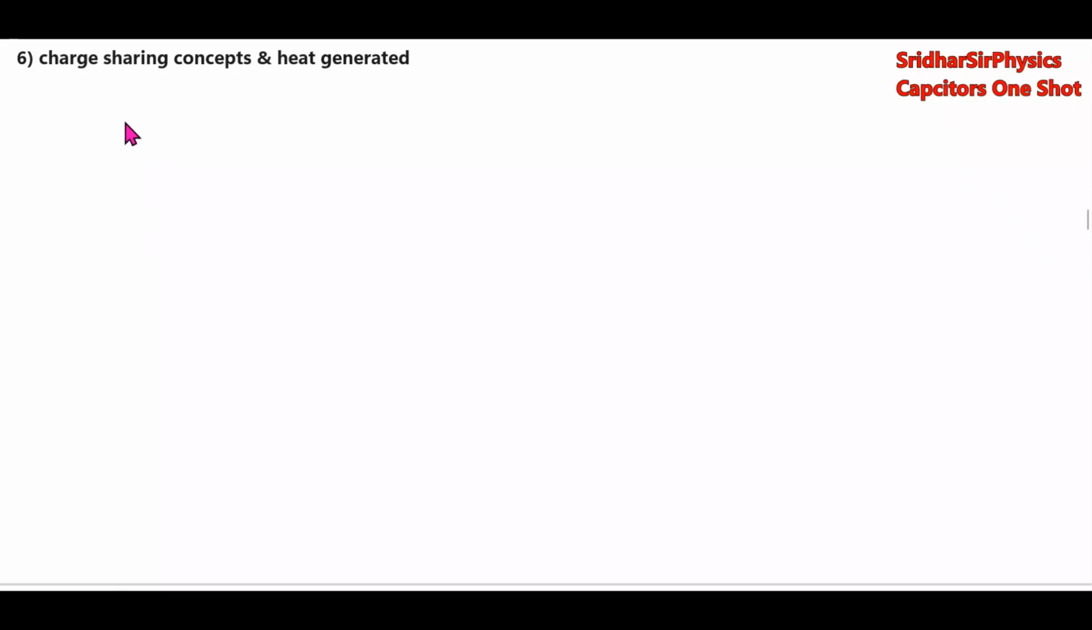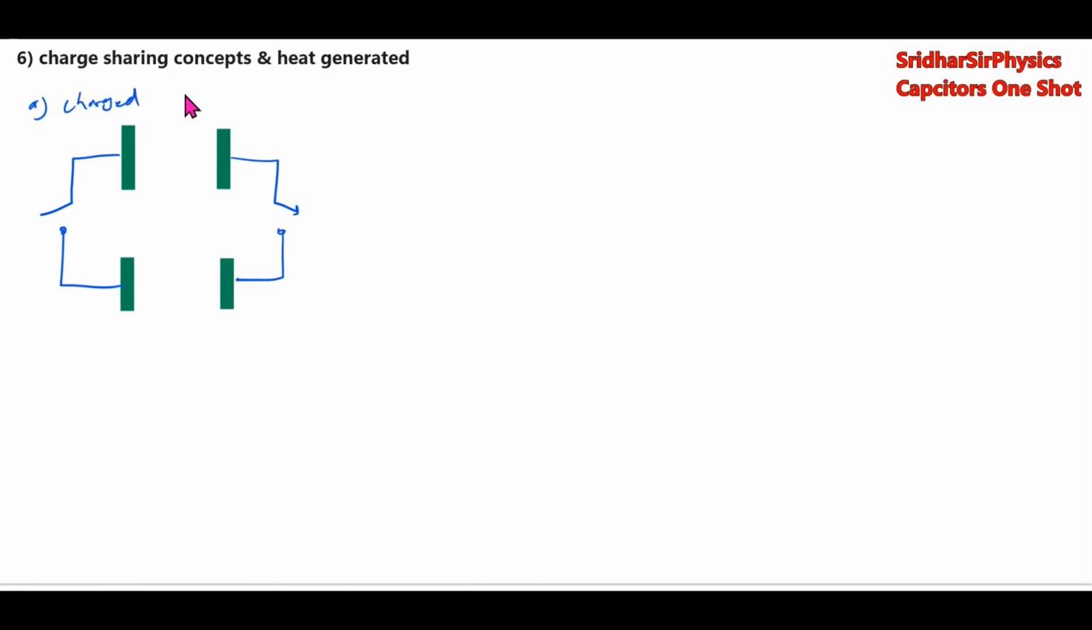पहले यहाँ से शुरू करेंगे. Charged, this is the uncharged capacitor. If it is connected to charged capacitor, then what are the conditions? Charged capacitor connected to uncharged capacitor. This is the first case.